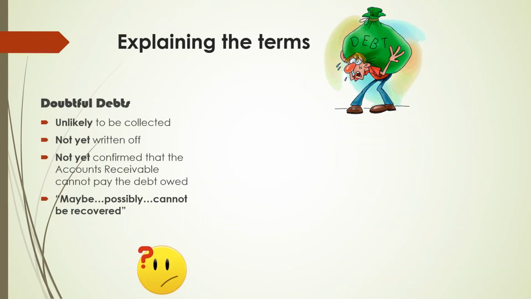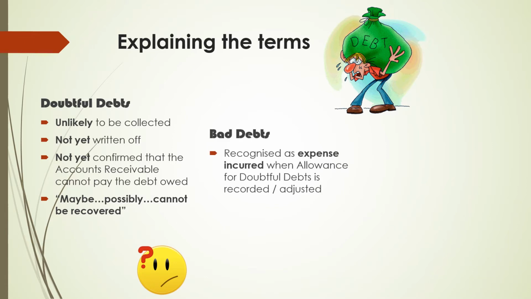Here are some of the terms that will be used in this chapter that you should be aware of. Firstly, doubtful debts. They are basically the accounts receivable debts that are unlikely to be collected, not yet written off, not yet confirmed that the accounts receivable cannot pay the debt owed. Basically, they are the debts that maybe, possibly, cannot be recovered. Next, bad debts. Bad debts are basically recognized as an expense incurred when the allowance for doubtful debts is recorded or adjusted for the period.